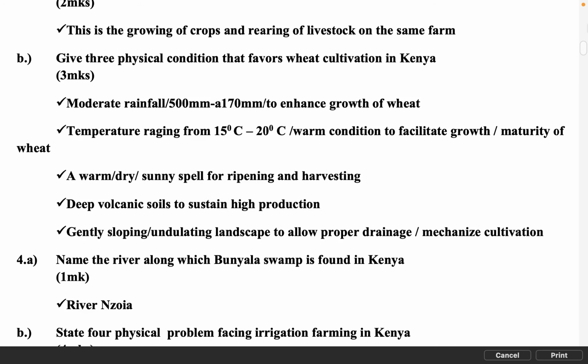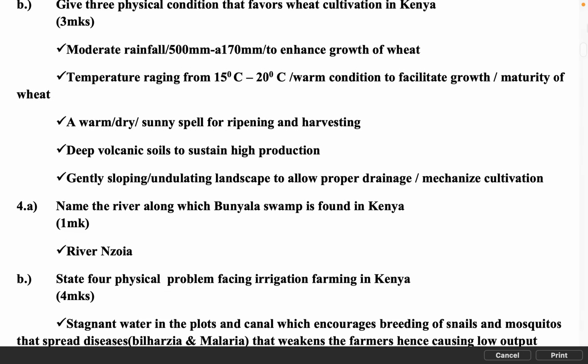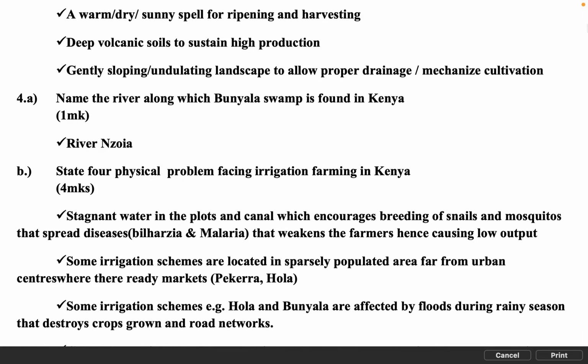Moderate rainfall, 500 mm to 1,270 mm, to enhance growth of wheat. Temperature ranging from 15°C to 20°C, warm conditions to facilitate growth and maturity of wheat. A warm, dry, sunny spell for ripening and harvesting. Deep volcanic soils to sustain high production. Gently sloping, undulating landscape to allow proper drainage and mechanized cultivation.